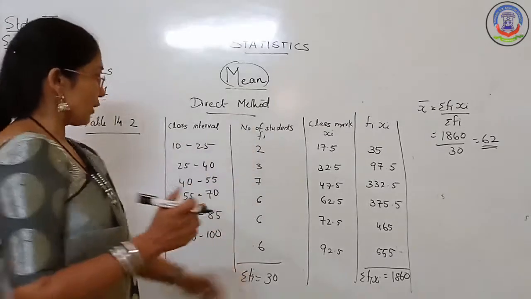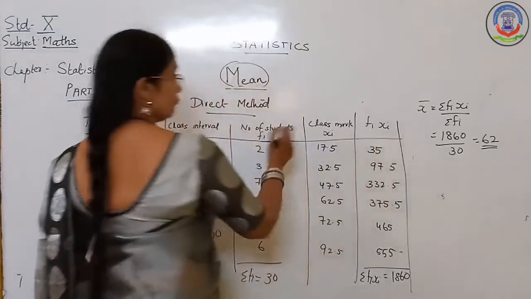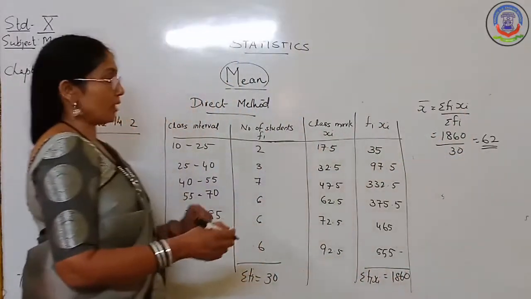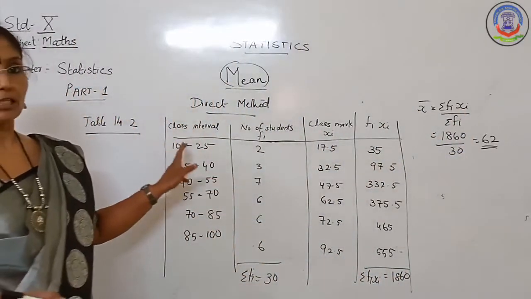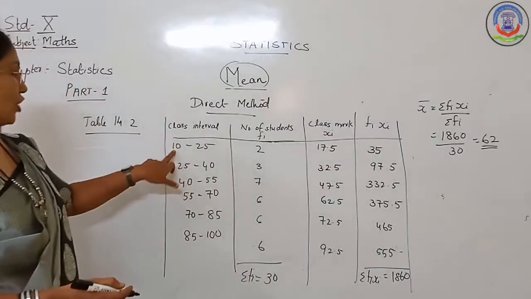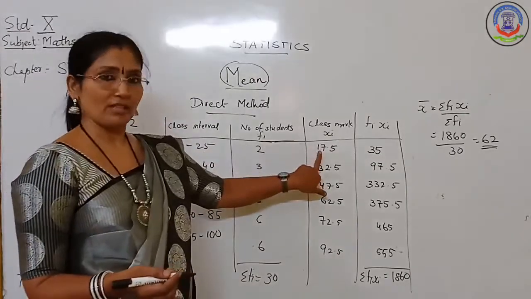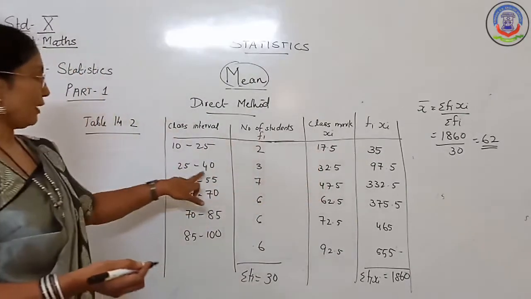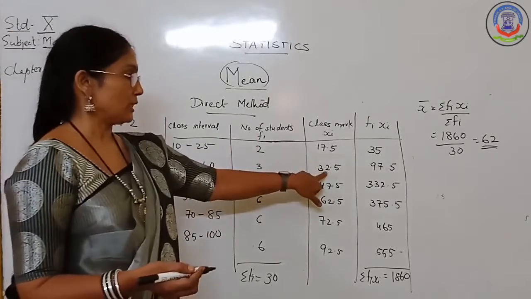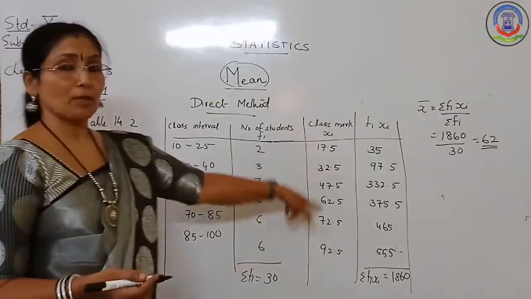This total frequency you can write as fi. Is it right? Now for this purpose you should find xi, that means the class mark. I already mentioned how to find the class mark: upper limit plus lower limit divided by 2. Here it is 10 plus 25 divided by 2. That is 35 by 2, which is 17.5. Next one, 25 to 40, that means 25 plus 40, 65 divided by 2, is equal to 32.5. Like that I have found each class mark.